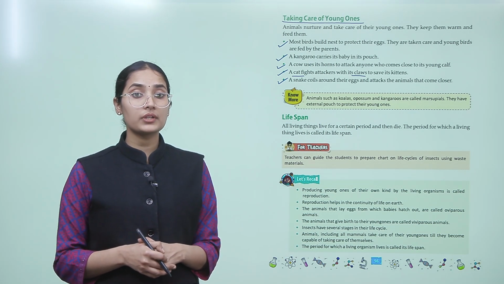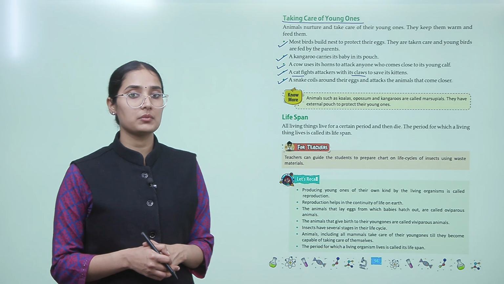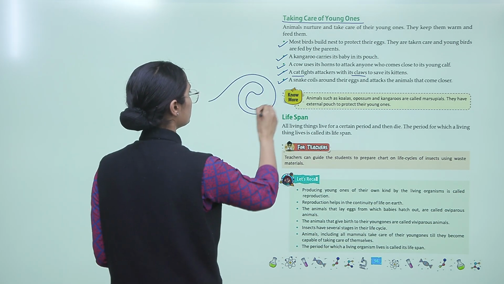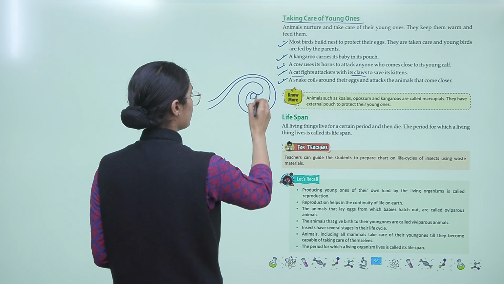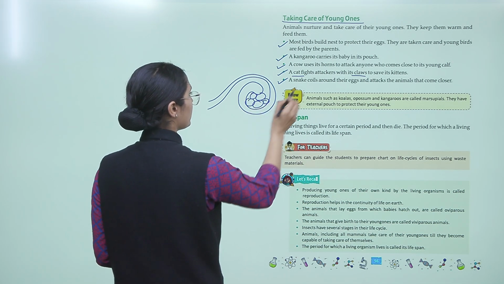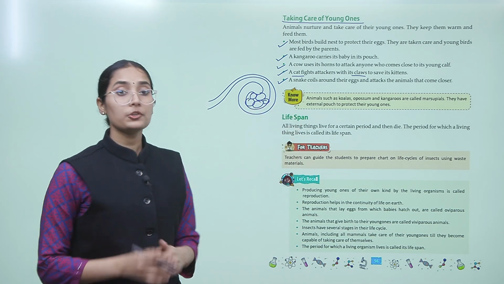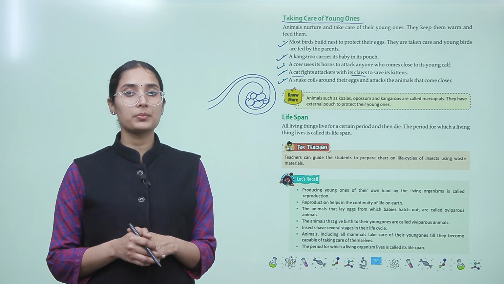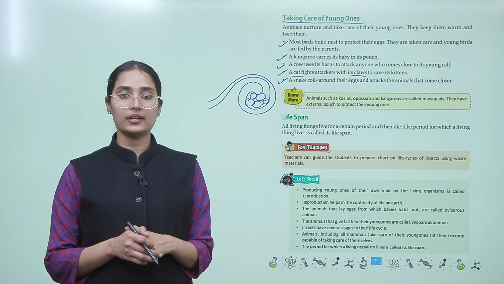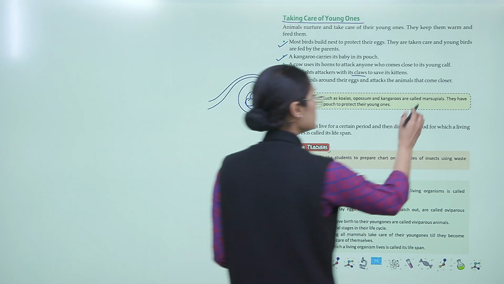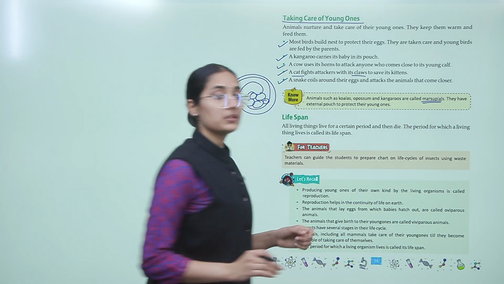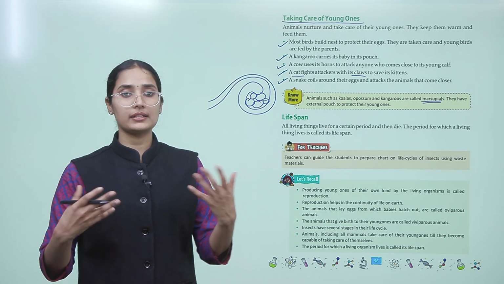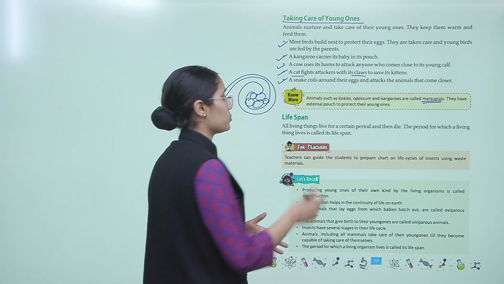A snake coils around the eggs and attacks the animals that come close. So a snake coils around the eggs, right, and protects them. Do you know animals such as koalas, opossums and kangaroos are called marsupials? They have an external pouch to protect their young ones. So who are marsupials? Marsupials are those animals who have a pouch-like thing in their body to protect their young ones. They keep them in that pouch.